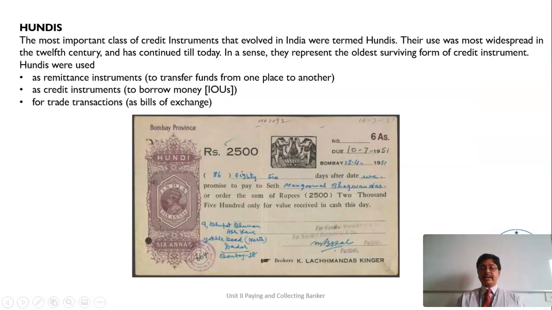Then the most important credit instrument that evolved in India was termed the hundi. This was one of the most widespread forms in the 12th century also, and it has been continuing till now, in the sense that it represents the oldest surviving form of credit instrument. Hundis were used as a remittance instrument, that is, to transfer funds from one place to another, as a credit instrument to borrow money, and for trade transactions as bills of exchange.